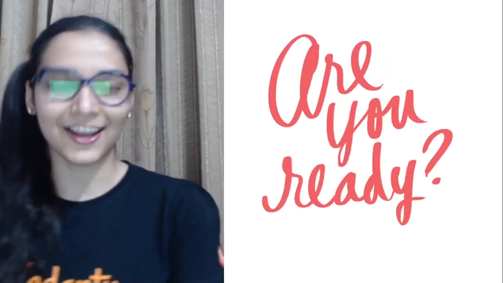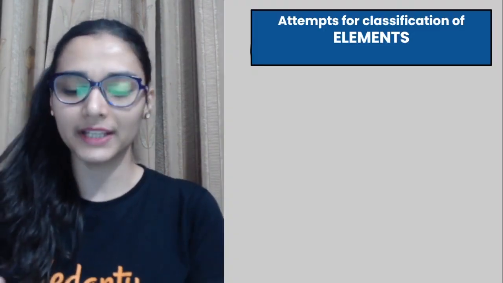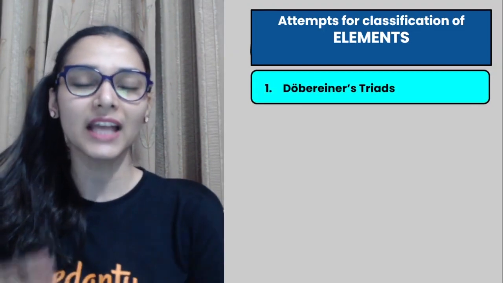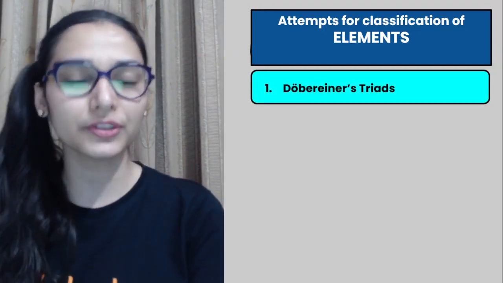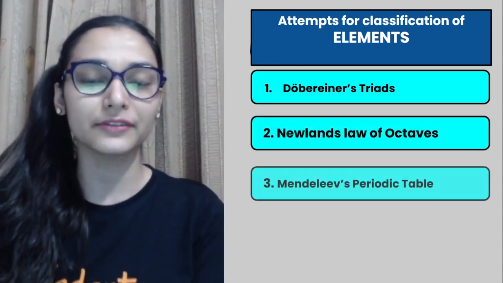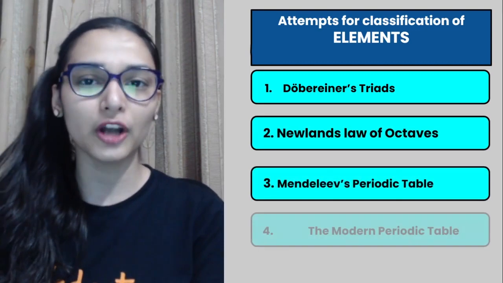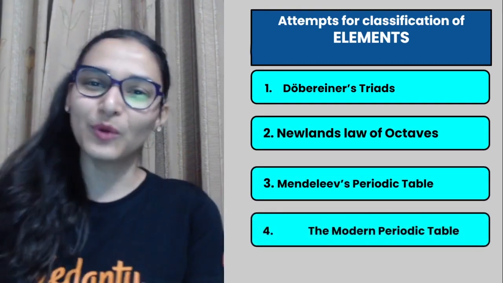Let's get started. These are the topics that we're going to do. Attempts at the classification of elements, the earlier attempts that have been given by the scientists. So who came first? Sir Dobereiner. After that, Newland's law of octaves was introduced, then Mendeleev's periodic table, and finally your favorite one, the modern periodic table.